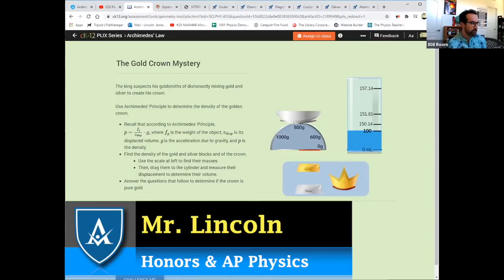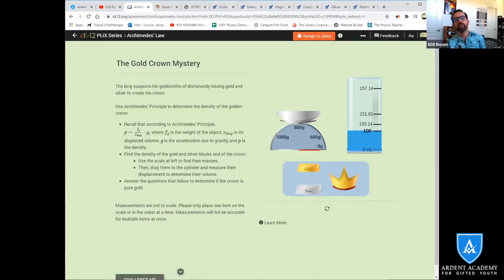Archimedes was given a crown by the king, and the question was, is this crown really made of gold, or is it some mixture of a substance? He couldn't figure out how to do it without destroying the crown, without melting it and seeing if it was pure gold. And he got exhausted and he decided to take a bath to help relax.